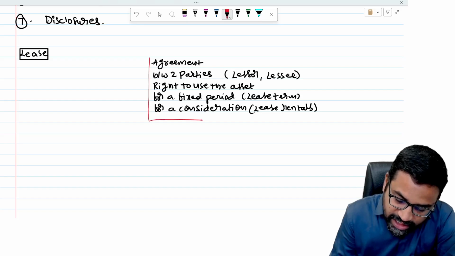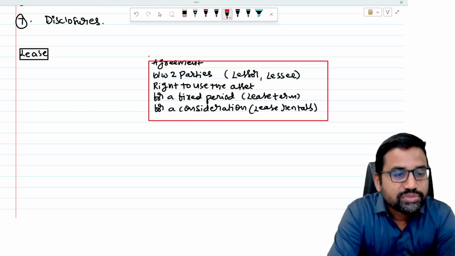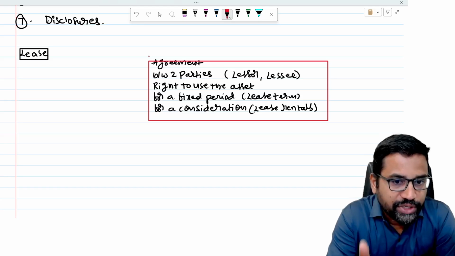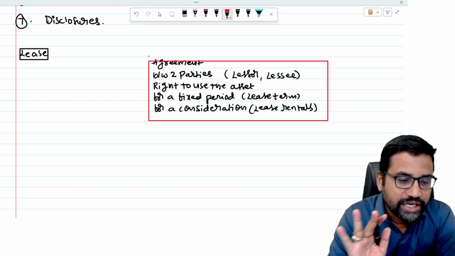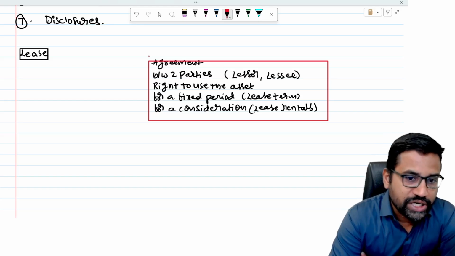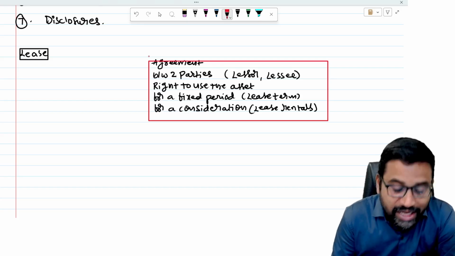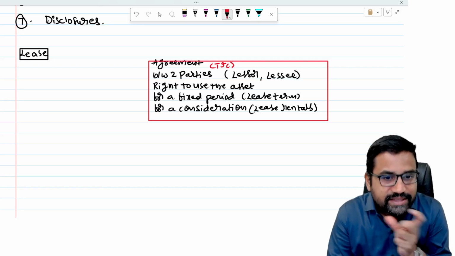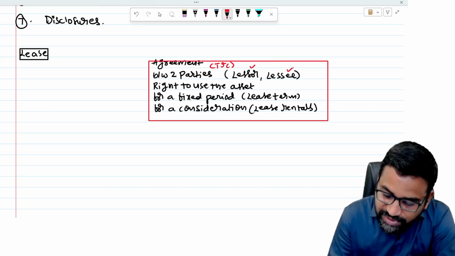So the lease is an agreement. First understand there is an agreement. What is agreement? Terms and conditions, right? Whenever I am giving my property to another person for use, all the conditions relating to it I will write. Both the parties will accept those conditions and that will be registered. That is called agreement, terms and conditions. So lease is an agreement between two parties. Who are the two parties? Lessor as well as lessee.